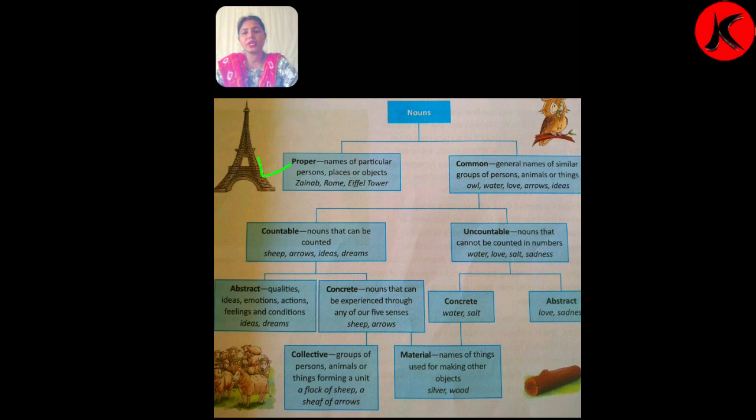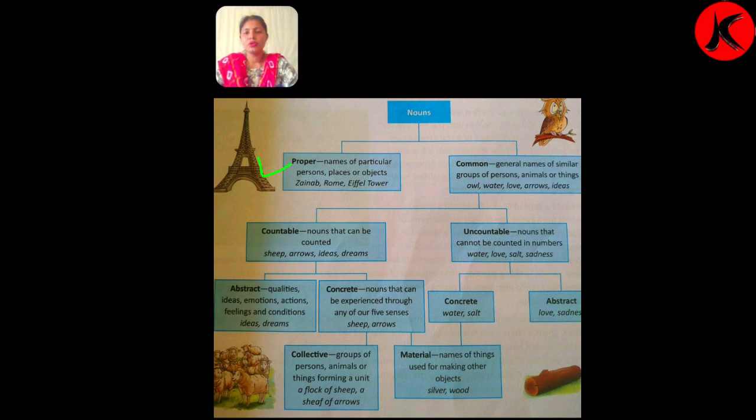If I will say, it is the largest city. So, here city is common noun, but if I say Ahmedabad is the largest city, so here Ahmedabad is the proper noun. So dear students, if we talk about any particular person, any particular thing, any particular place, we can use proper noun.